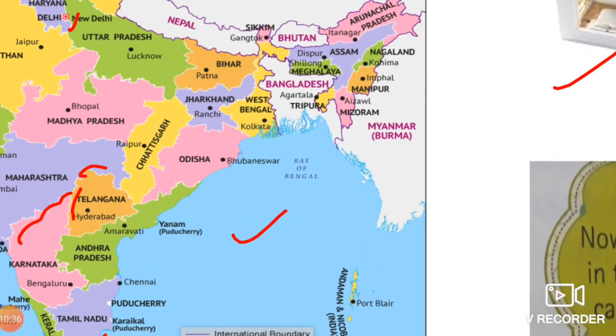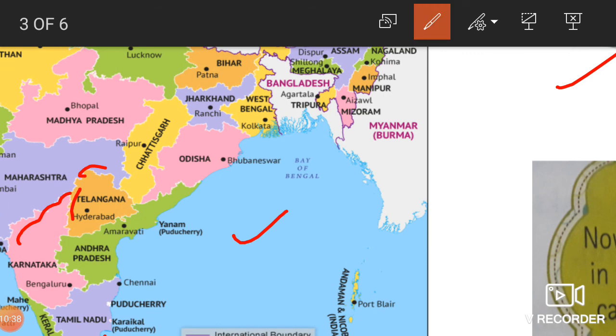Now see, you see so many states are there. Suppose this is Madhya Pradesh. Can you see the black color dot? That shows the capital of that state. Then see, Odisha, that dot is Bhubaneswar. Chhattisgarh, Raipur. Okay, Telangana, Hyderabad. So the black dot shows the capital of the state.